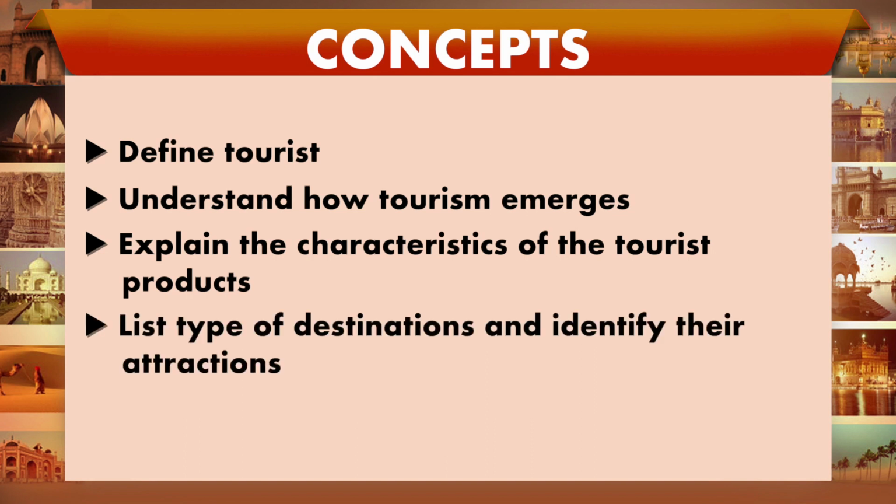Then list the types of destinations and identify their attractions. It means there are different types of destinations, and what all attractions that particular destination is offering to the tourists. It may have different types of attractions, so you have to list what all destinations are there and which type of attraction each destination is offering to the tourists. Then explain what is a tour.